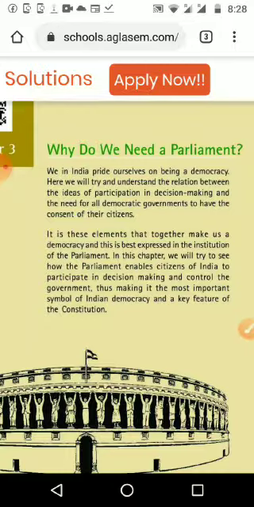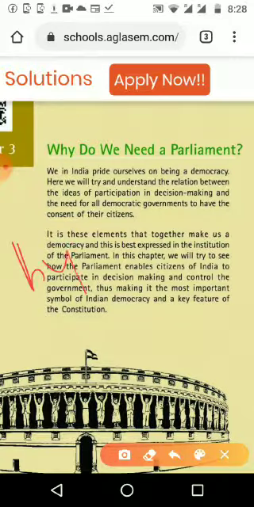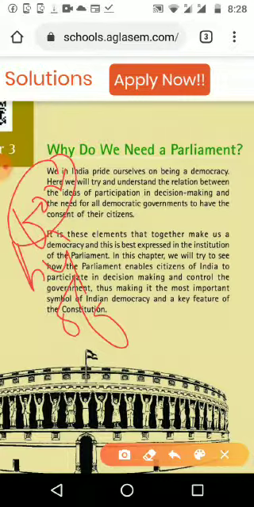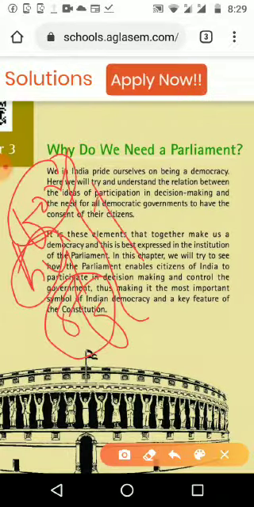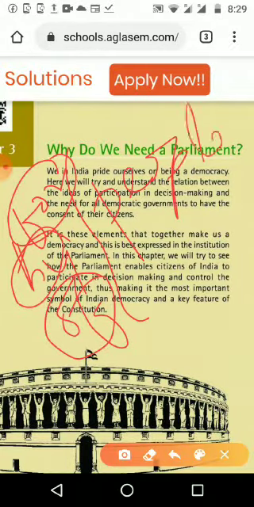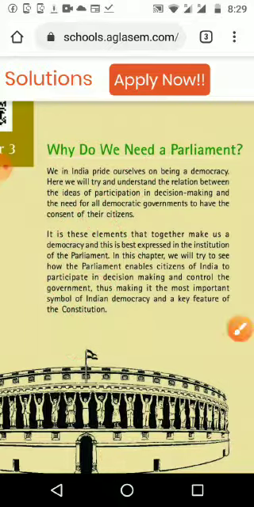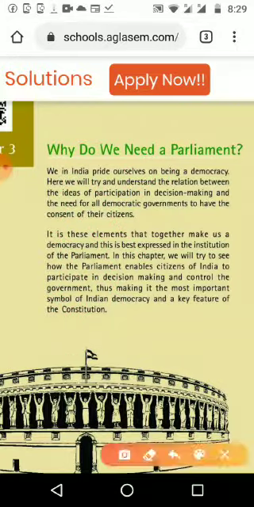And if we are having that, it is by the people, of the people and for the people. If it is for the people, then we should get the consent from the people. All people should participate. So what we are going to see in the lesson is the participation of people in decision making.